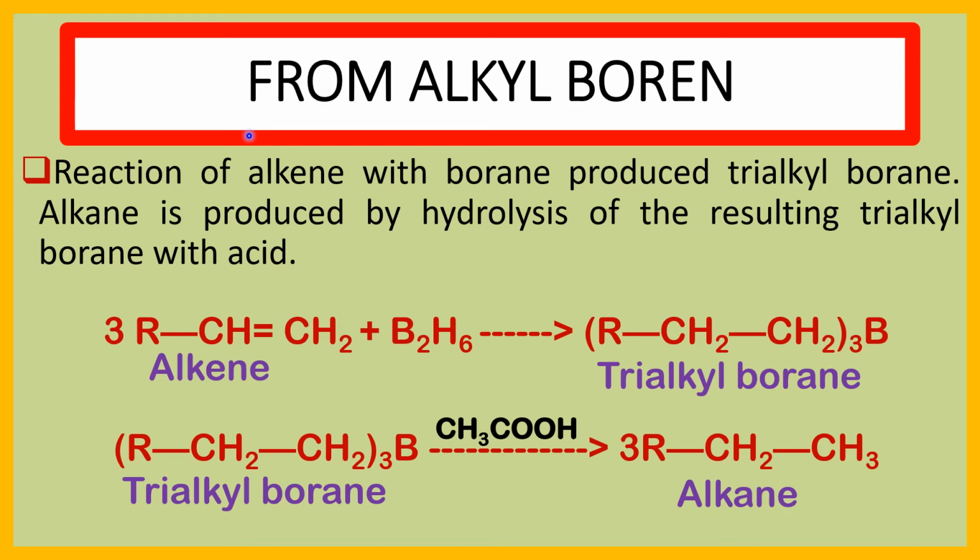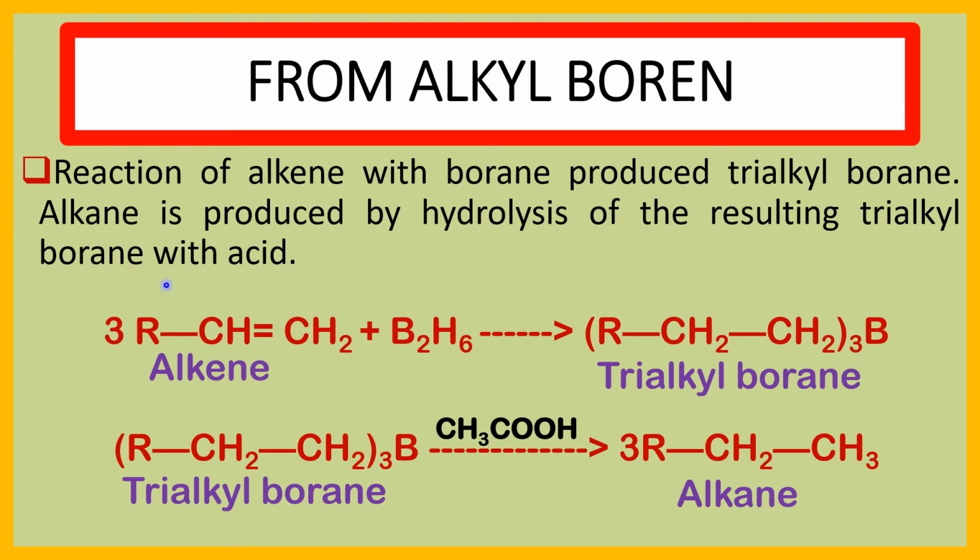Now see the preparation of alkane from alkyl borane. Reaction of alkene with borane produces trialkyl borane. This is the alkene RCH=CH2. This reacts with B2H6 and produces trialkyl borane, (RCH2CH2)3B.